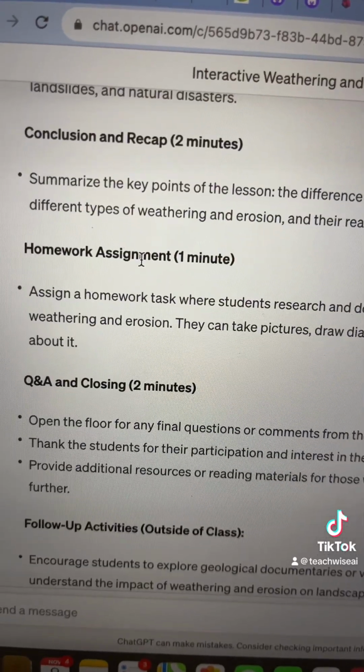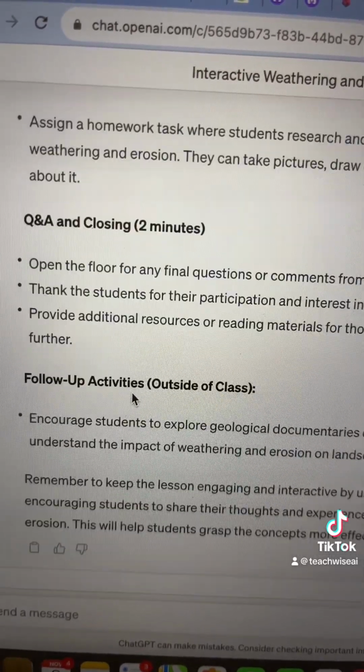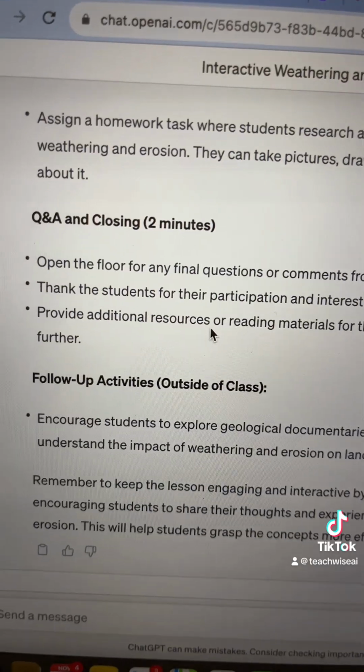There's a possible homework assignment and closing, as well as follow-up activities. I'm going to have to give this a rating of about 50% again. It seems like getting links that work to correct simulations and demos is just not possible. It's not something chatbots are good at. I also don't think that ChatGPT gave me a lesson that can be completed within 30 minutes.